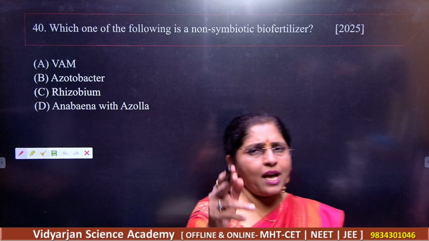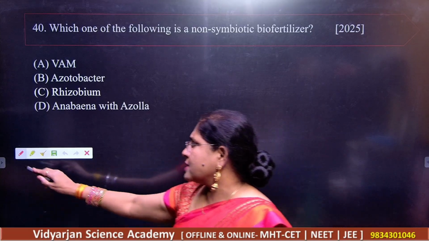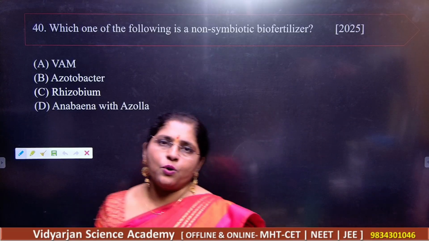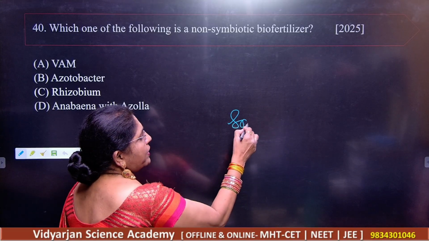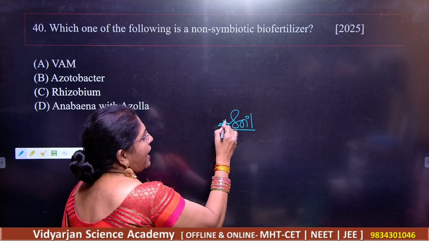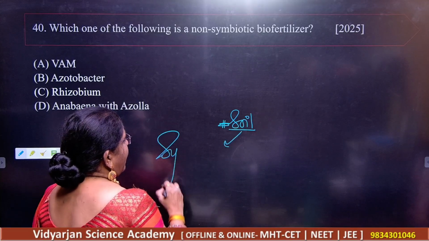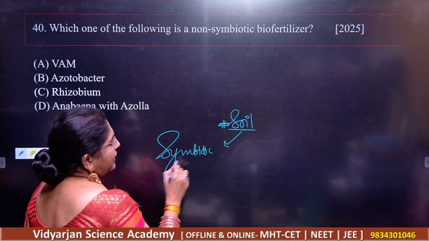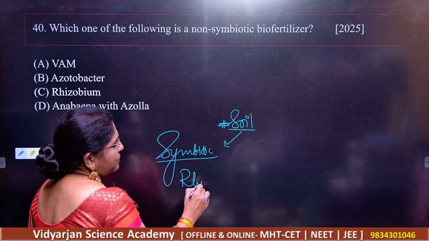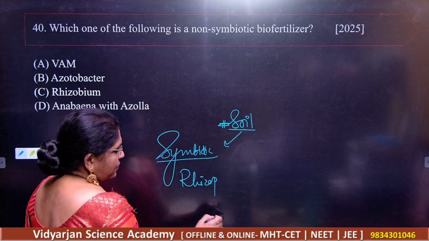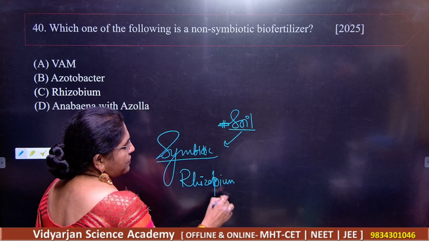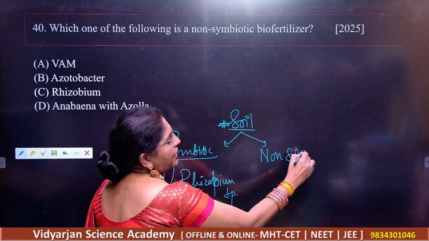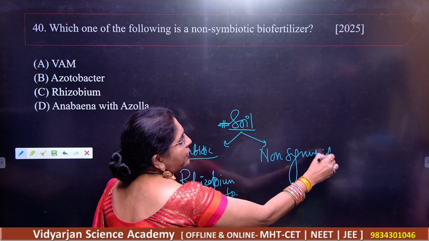Next. Which one of the following is a non-symbiotic bacterial fertilizer? You know that we have two different types of bacteria present in the soil: symbiotic bacteria, that is Rhizobium species, and non-symbiotic bacteria.